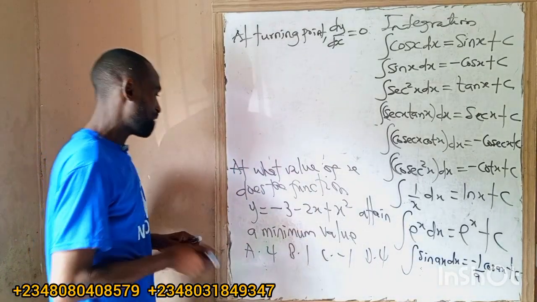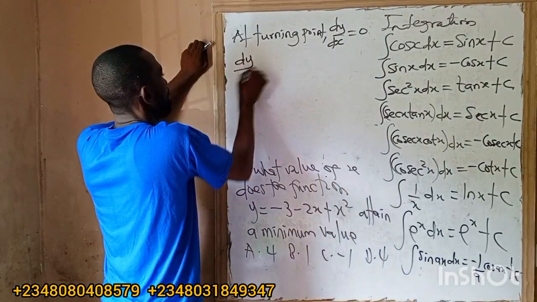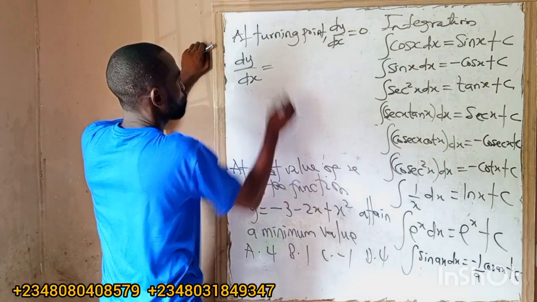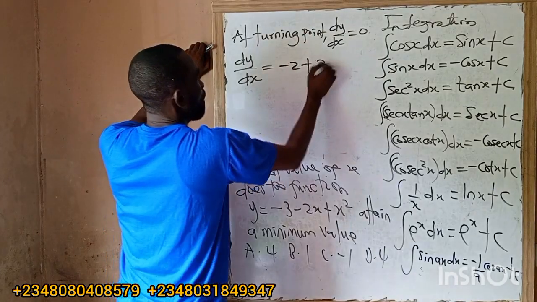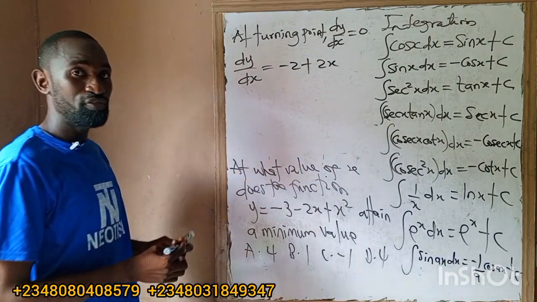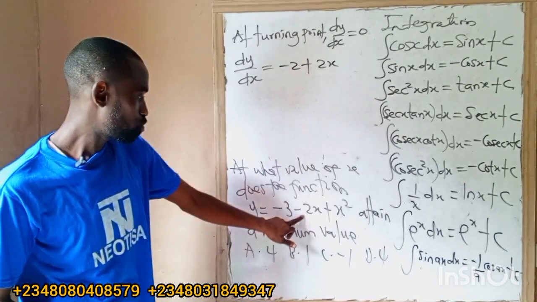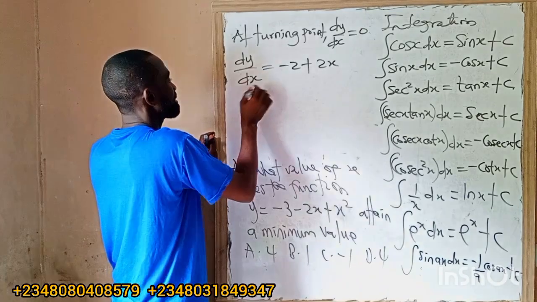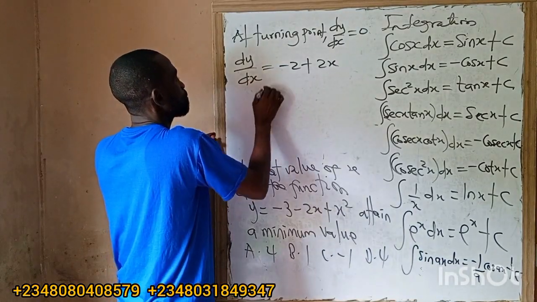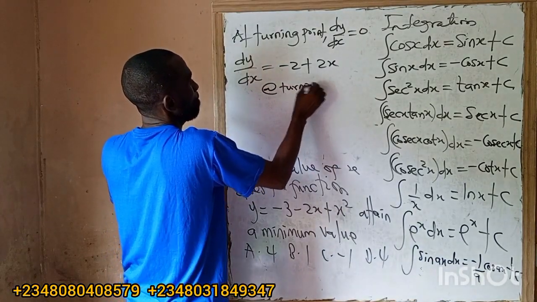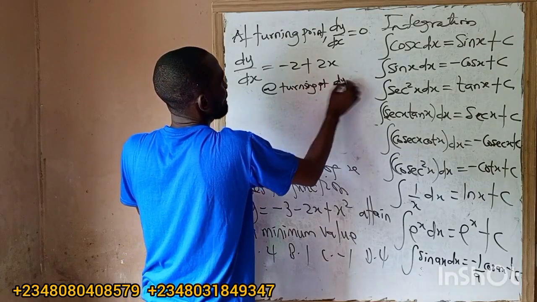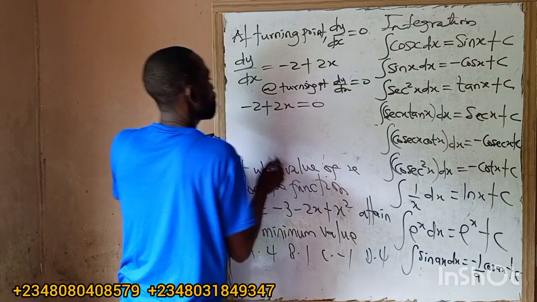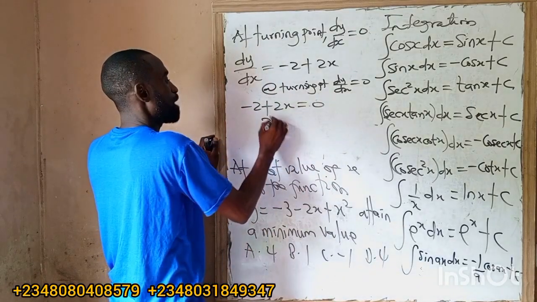So what are we having here? Our dy/dx, because this is a constant, is 0. When you differentiate this one, you have minus 2 plus 2x, by the general rule of differentiation. At turning point, like I told you, dy/dx equals 0. So minus 2 plus 2x equals 0. Collect like terms: 2x equals